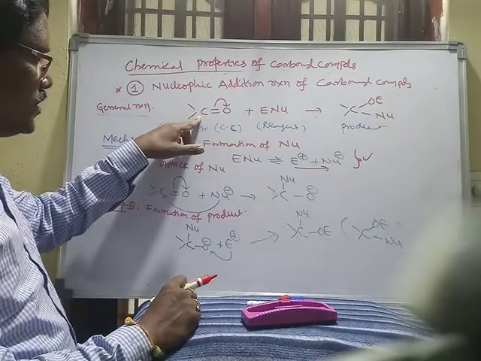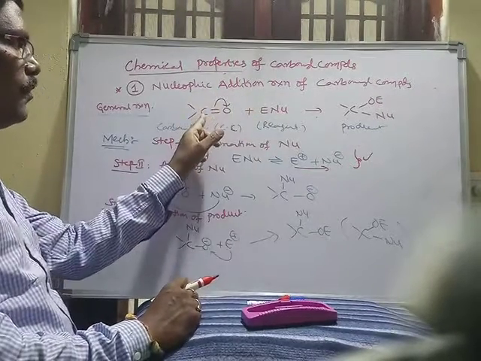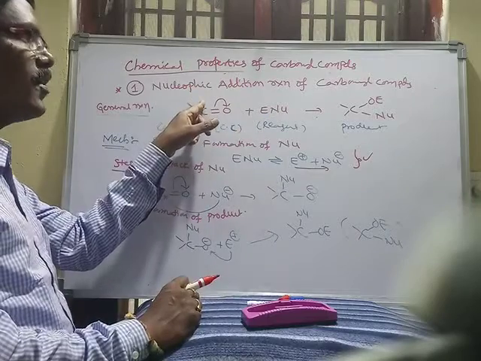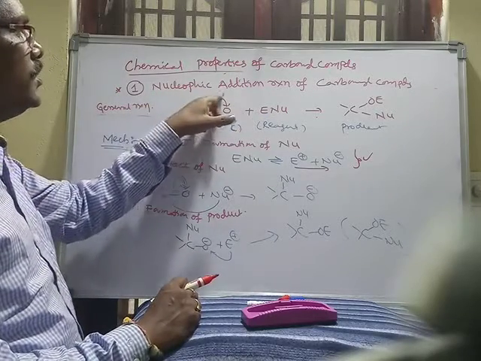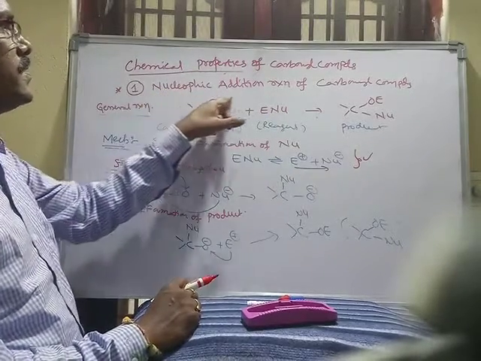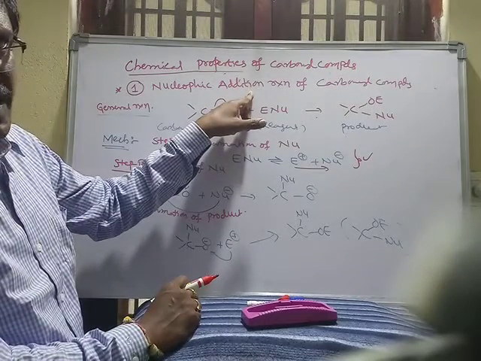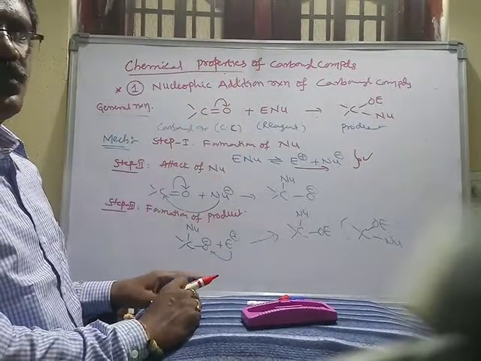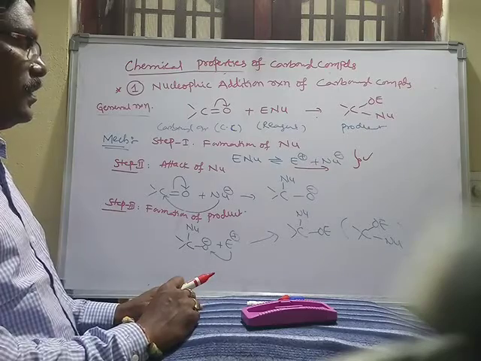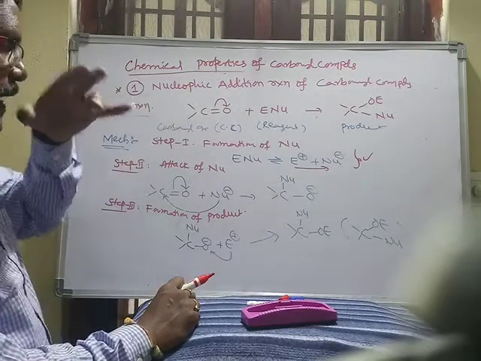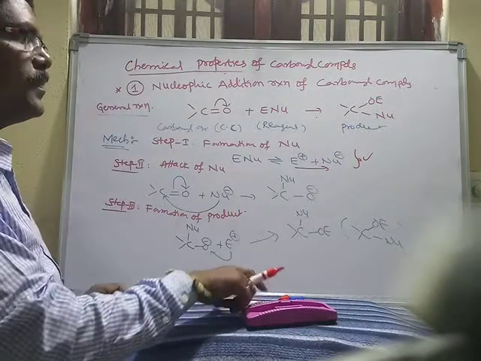The positively charged carbon attracts the nucleophile. The nucleophile is added at the carbon, that's why it is called nucleophilic addition reaction. Nucleophilic addition reaction finally forms the product.